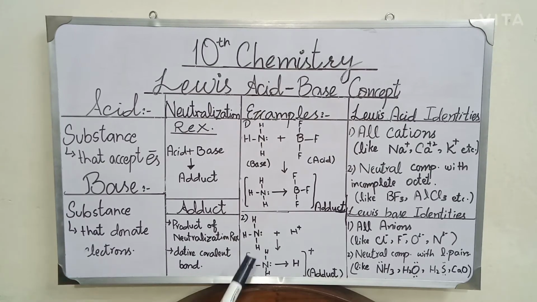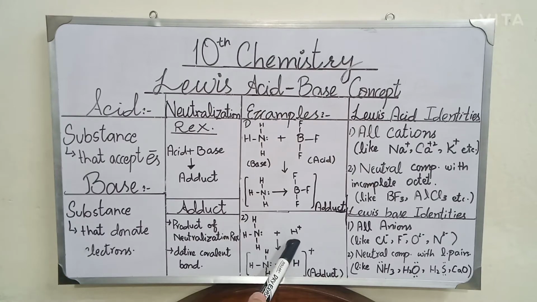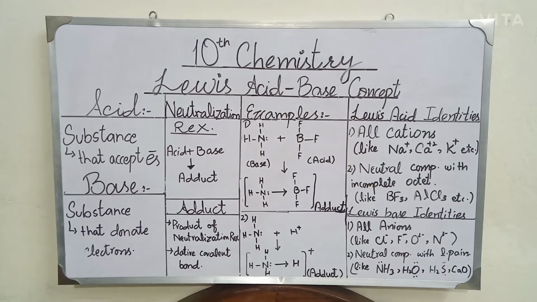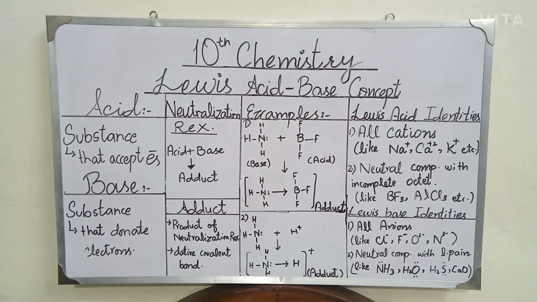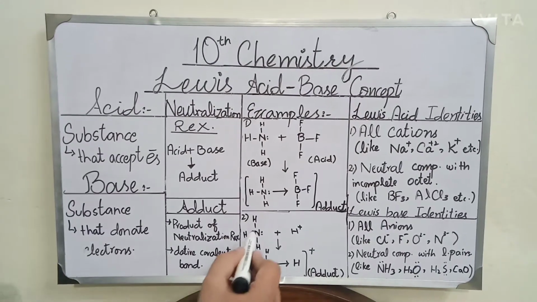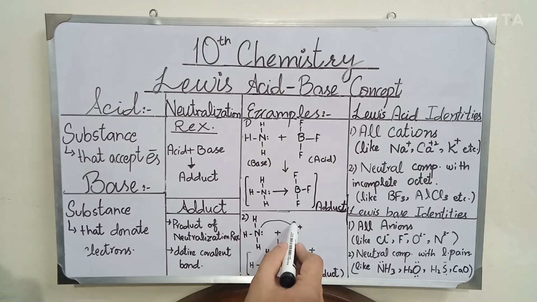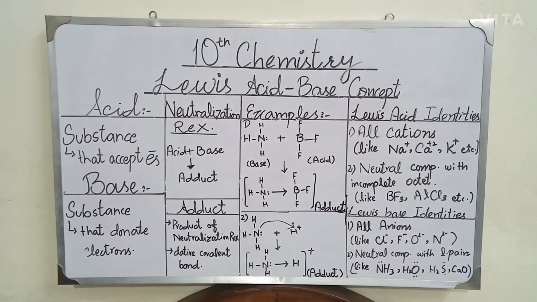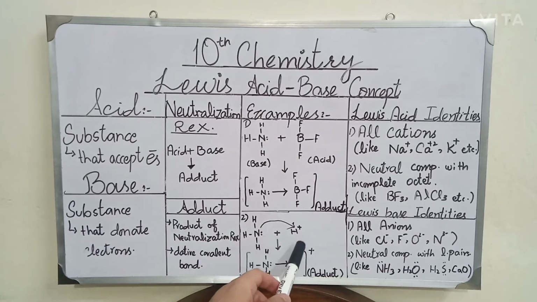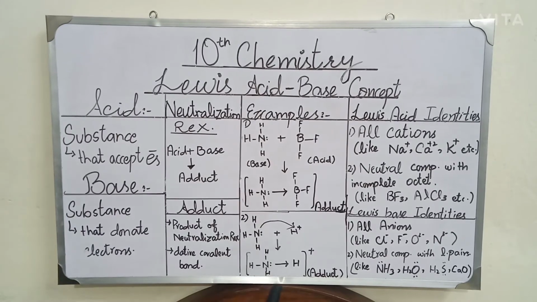Another example is NH3. As we know, NH3 is a Lewis base because it can easily donate an electron pair. It reacts with the hydrogen ion, H positive, which can easily accept electrons because it has a positive charge on it. When ammonia NH3 donates electrons towards the hydrogen ion, the NH3 electron pair, that is the lone pair of the nitrogen, is easily donated towards the hydrogen ion and they combine with each other in the form of a dative covalent bond and form an adduct.